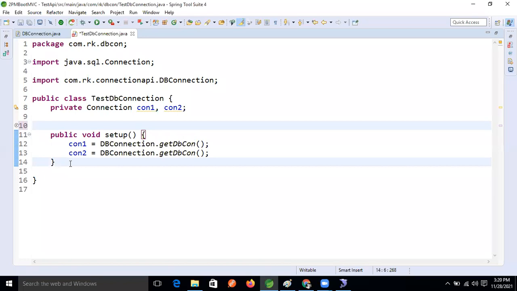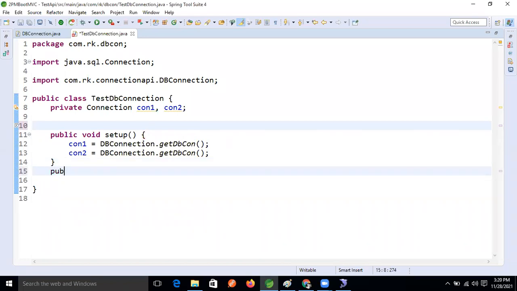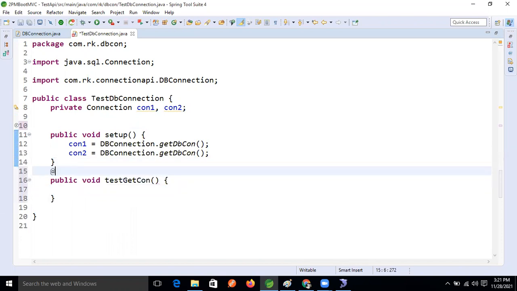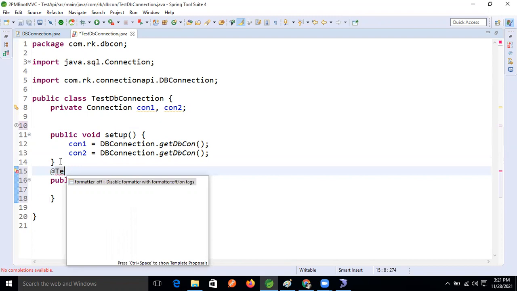First, what do we need to write? public, public void testGetConnection, right? Test get con. Okay, fine. Now we need to make this method a test method, na, with @Test.